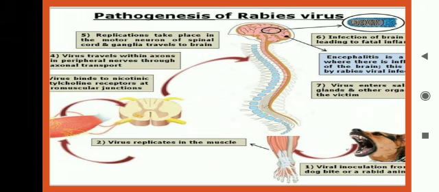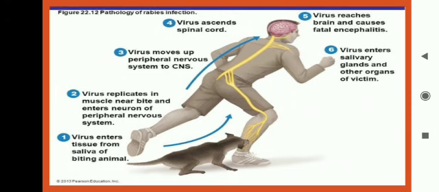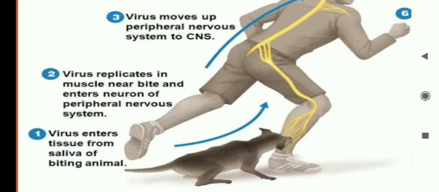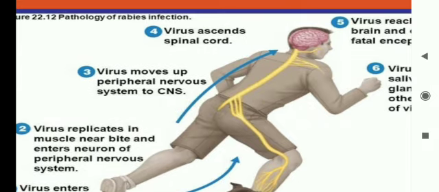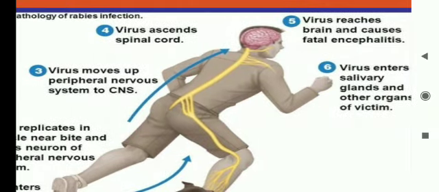The virus enters salivary glands and other organs of the victim. As you can see in this picture, the virus enters the tissues from the saliva of the biting animal. The virus replicates in the muscles near the bite and enters neurons of the peripheral nervous system. The virus moves up the peripheral nervous system to the CNS. Then the virus ascends to the spinal cord. The virus reaches the brain and causes fatal encephalitis, and then the virus enters the salivary glands and other organs of the victim.